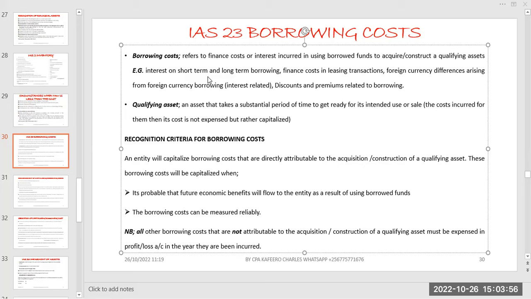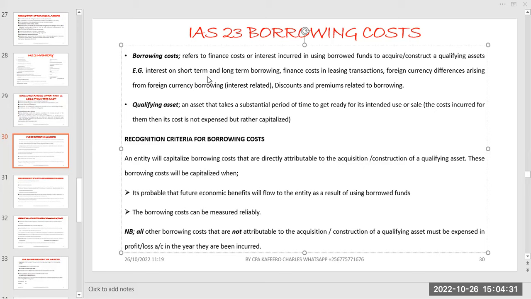Second thing, you can talk about the financial costs that are related to leasing transactions. Of course, when you're talking about these leasing transactions, those ones are in reference to IFRS 16 that handles those leases. So that one we can talk about maybe in the next slide, because we are going to be looking at it as a separate item.